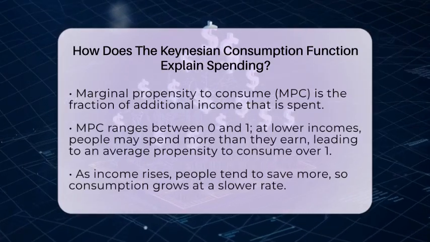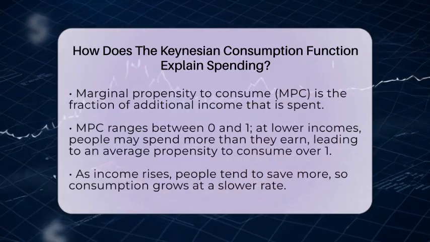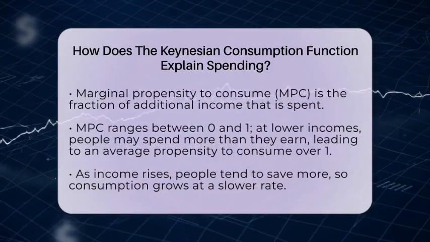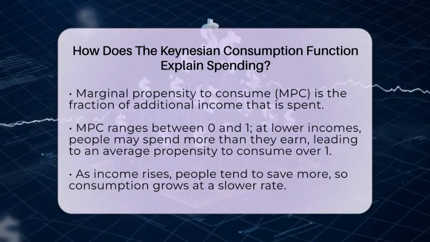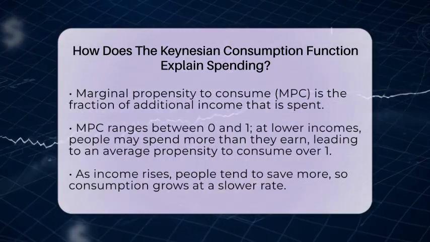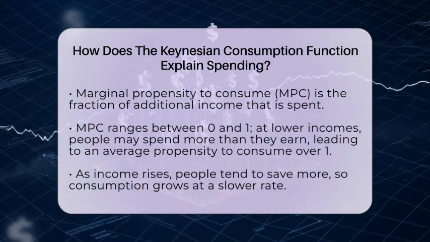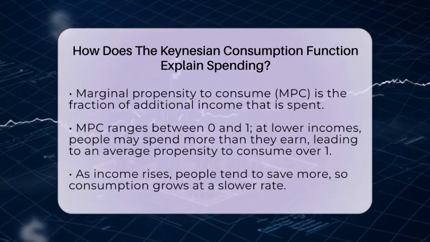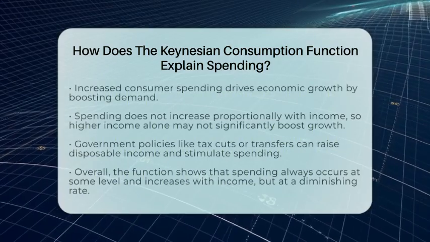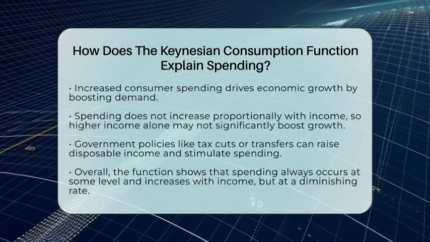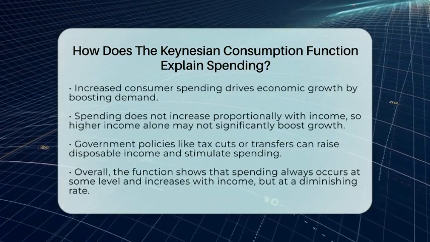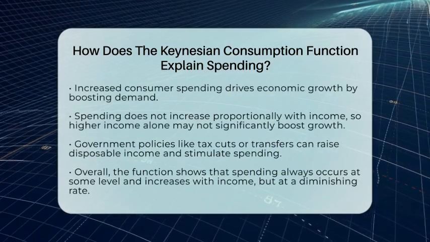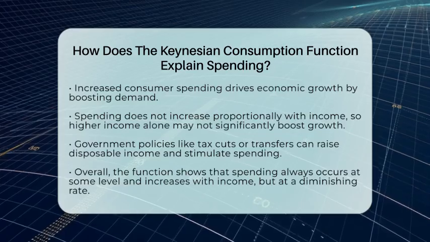In macroeconomics, this idea is important because consumer spending makes up a big part of total demand in the economy. When people spend more, businesses sell more, and the economy grows. But since spending does not increase exactly in line with income, just raising income might not be enough to boost economic growth significantly. This is where government policies come into play. If the government cuts taxes or gives transfers, people's disposable income goes up, and so does their spending, helping to